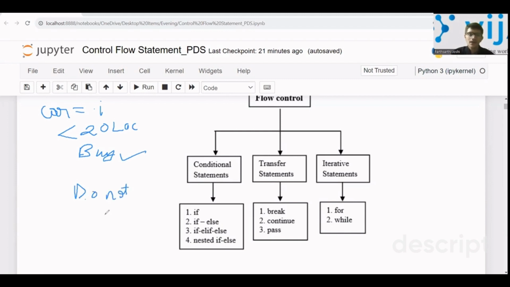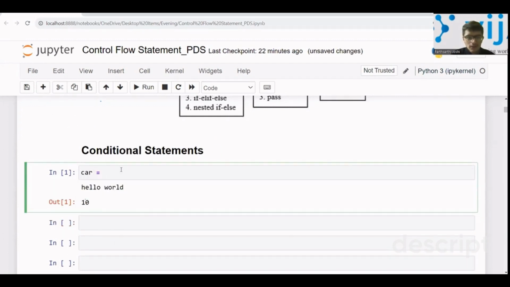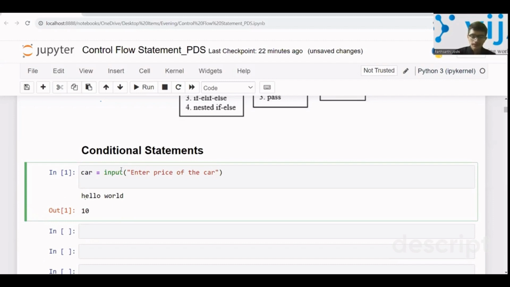Then you do not buy it, right? Now see, suppose I create here a car variable, which takes some input, enter price of the car. So we'll enter some price of the car. Now the thing is, I will buy the car only if it is less than 20 lakh. That is, in the output, it will say buy the car only when the car variable's value is less than 20 lakhs, right? So we are getting an if condition.